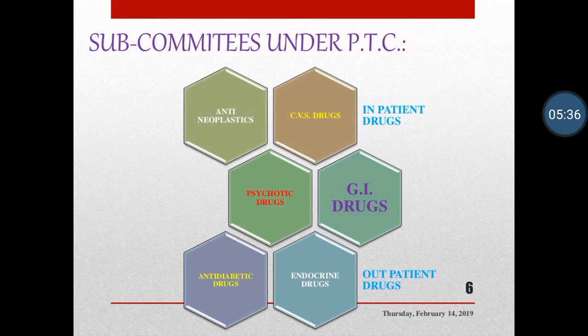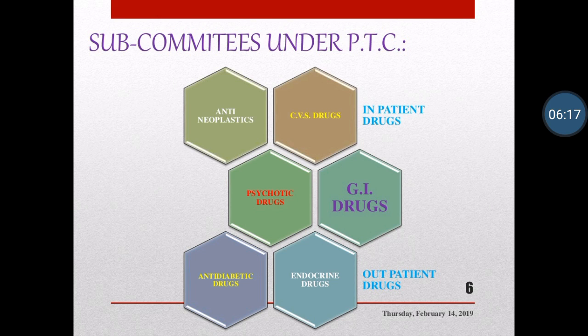Then subcommittees under the PTC. Subcommittees are formed under different departments. For example, the department of antineoplastics or cancer drugs, and the department of cardiovascular drugs for heart patients. They come under the category of inpatient drugs. Inpatient means the patient is required to be admitted into the hospital under the supervision of a doctor and a nurse. Then psychotic drugs and GI drugs may be inpatient or outpatient, meaning they do not require admission. They can also be taken at home itself.